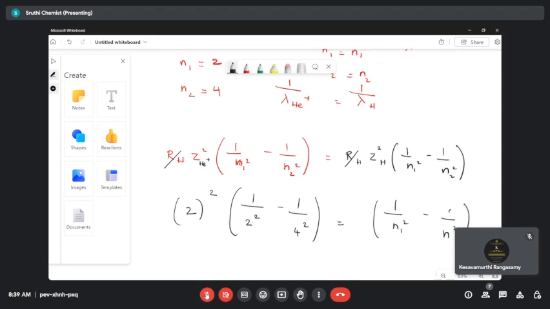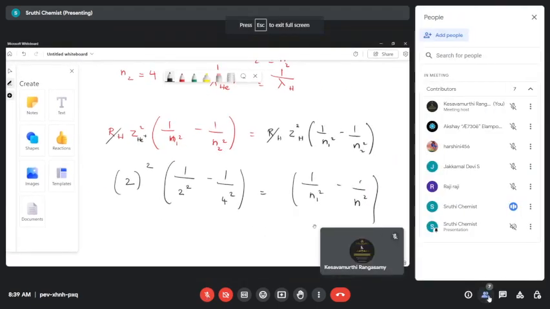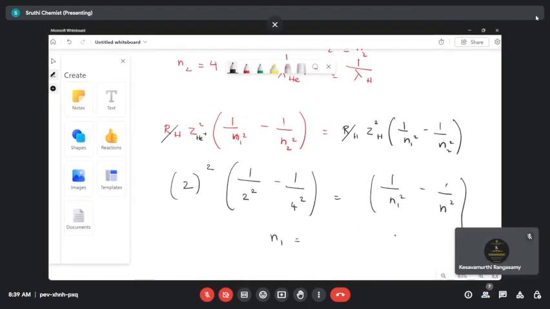As both wavelengths are the same, there is no doubt that the N1 value will be equal to the N2 value here. Is there any doubt in this? Now will you tell me what the N1 value is? Okay, let's substitute in the formula.